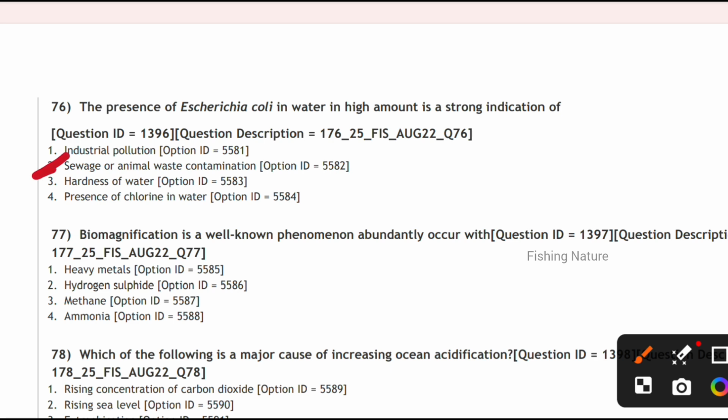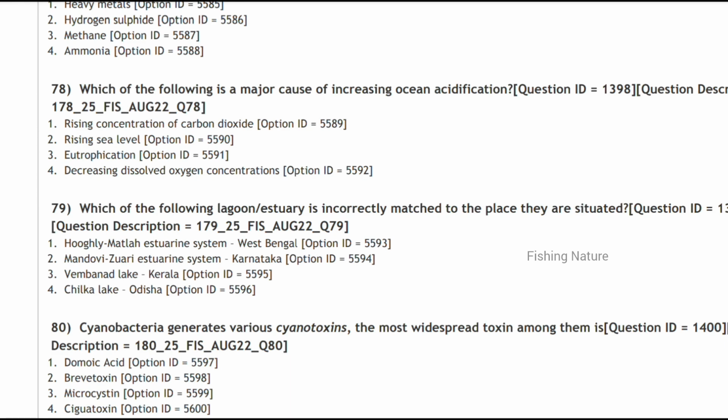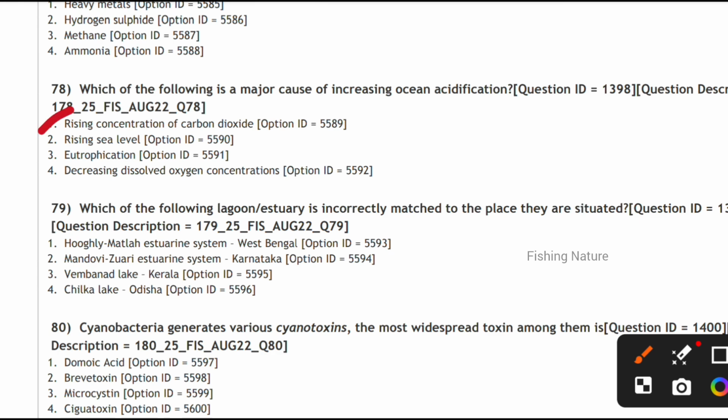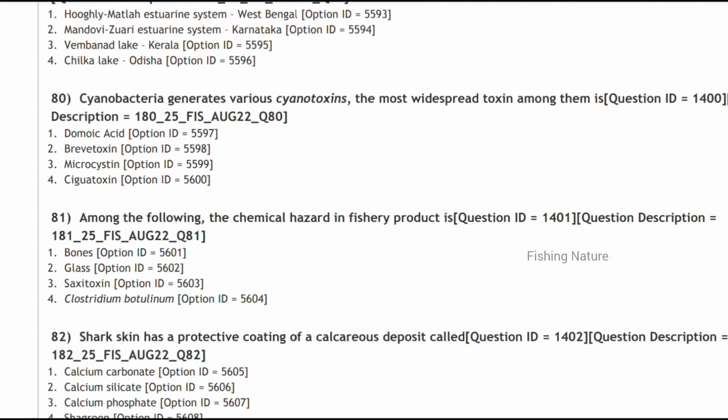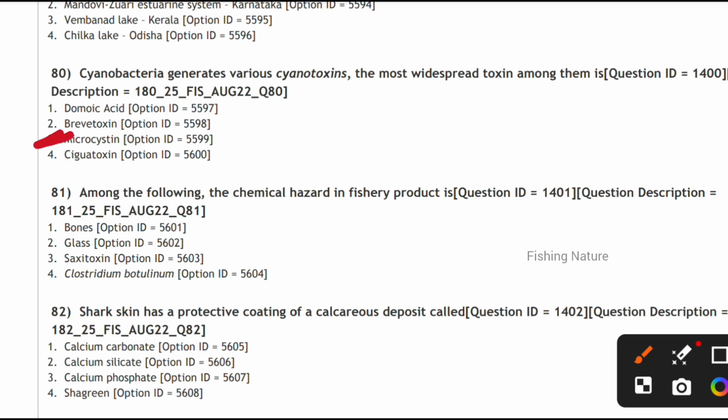Next, biomagnification is a well-known phenomenon abundantly occurring with heavy metals, and which of the following is a major cause of increasing ocean acidification is mainly due to the rising concentration of carbon dioxide. Next, which of the following lagoon or estuary is incorrectly matched, they are asking. Here Mandovi's water is not present in Karnataka, so it is incorrectly matched. Next, cyanobacteria generate various cyanotoxins. The most widespread toxin among them is the microcystin.